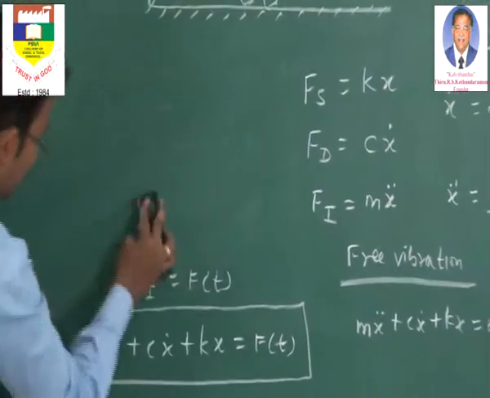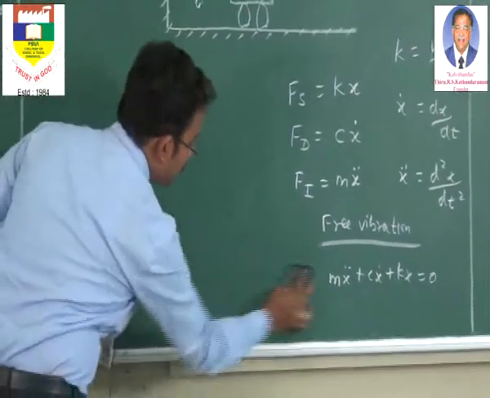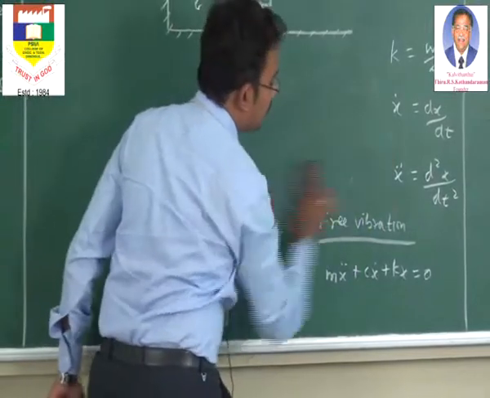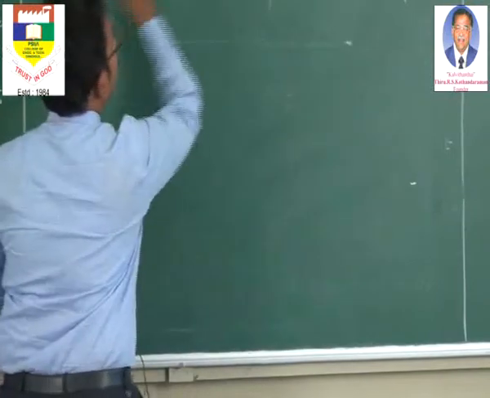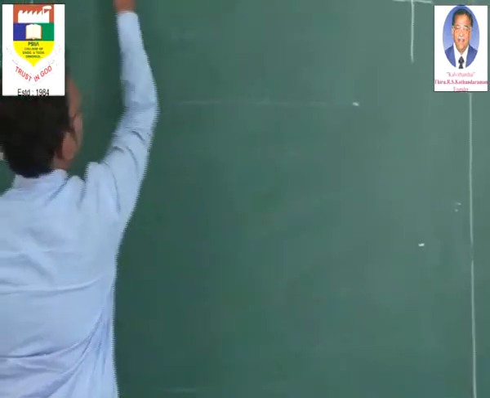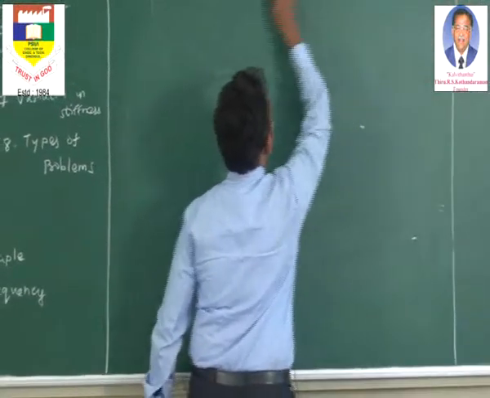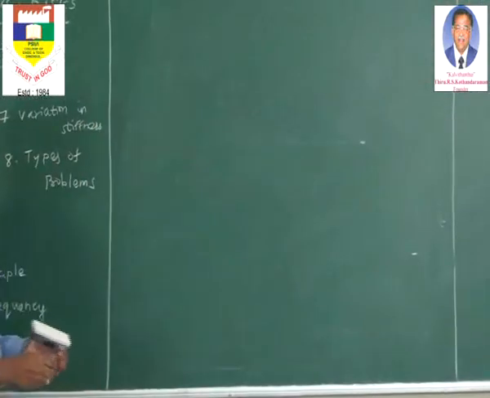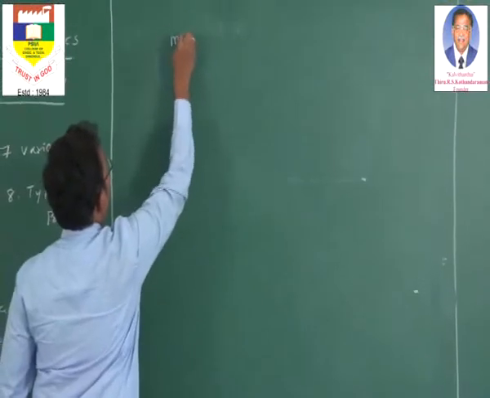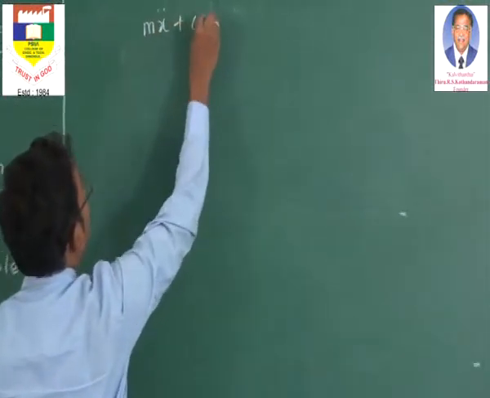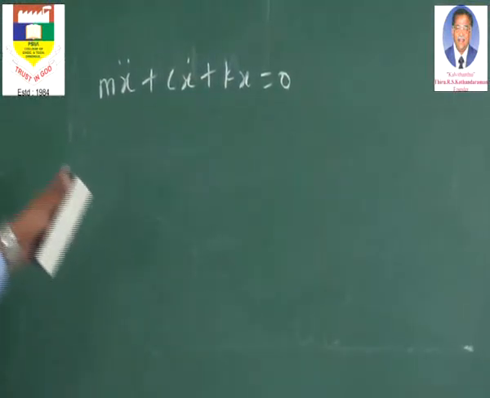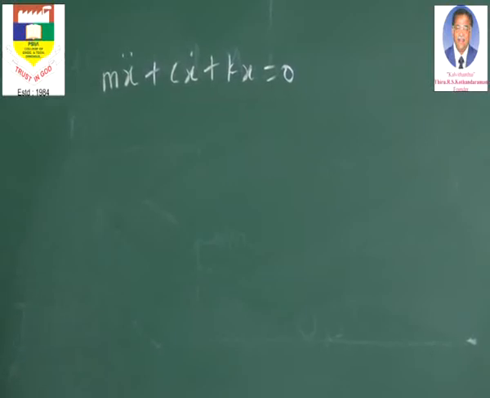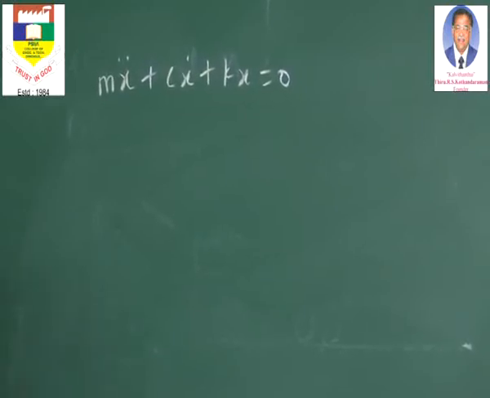Now we are going to take the same equation of motion and represent it for a system without any damping. The equation of motion we have defined for free vibration is m x double dot plus c x dot plus k x equal to 0. In this, if there is no damping, what will happen?